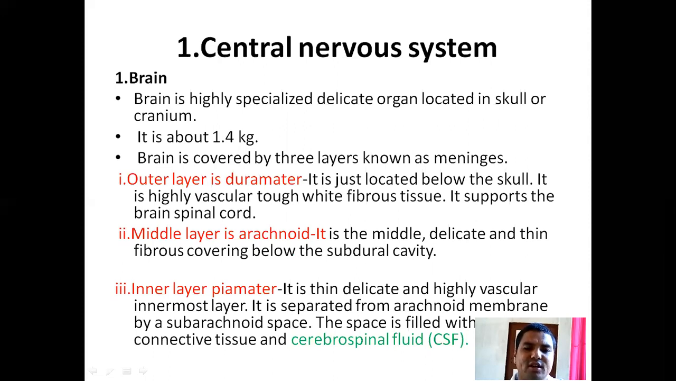The middle layer is the arachnoid. It is a middle, delicate, and thin fibrous covering below the subdural cavity. The inner layer, pia mater. It is a thin, delicate, and highly vascular innermost layer. It is separated from the arachnoid membrane by the subarachnoid space. The space is filled with connective tissue and cerebrospinal fluid or CSF.